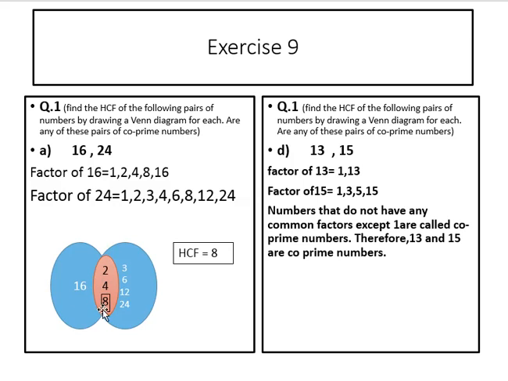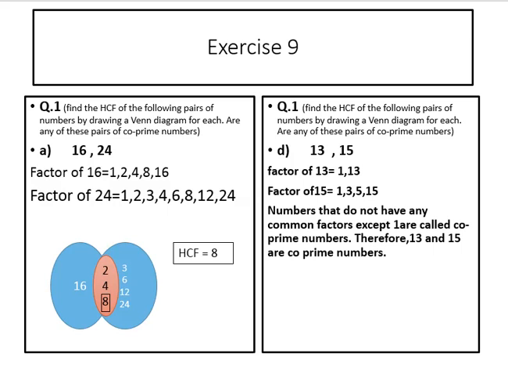Common factors of 16 and 24 are 2, 4 and 8. The non-common factors of 16 is 16, and the non-common factors of 24 are 3, 6, 12 and 24. The highest common factor is 8.